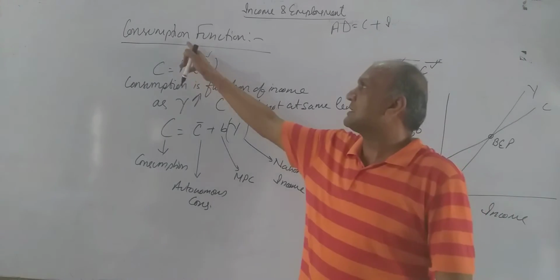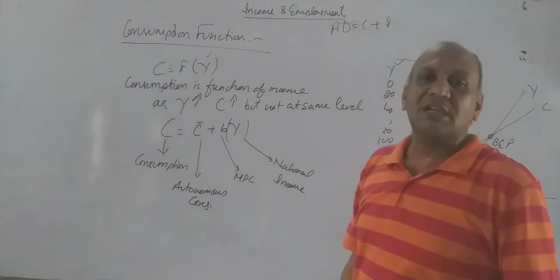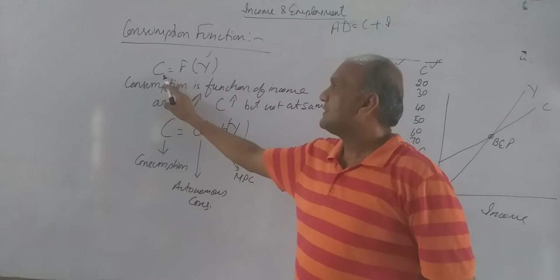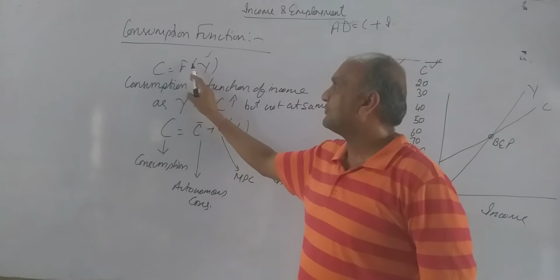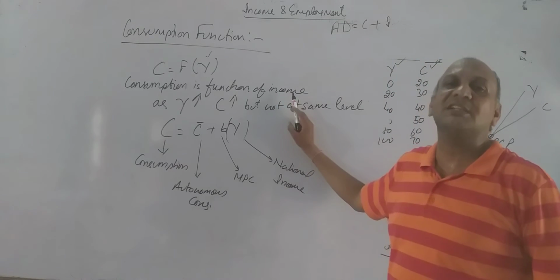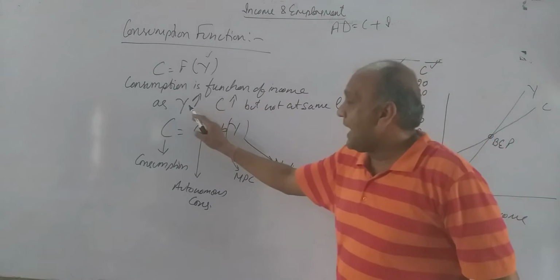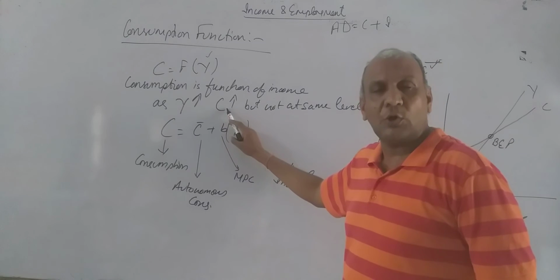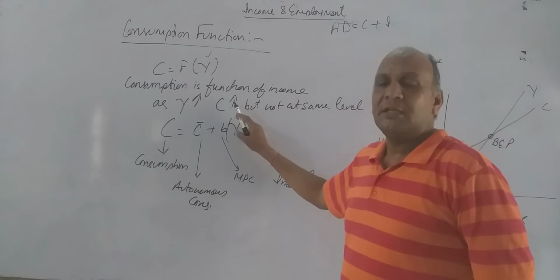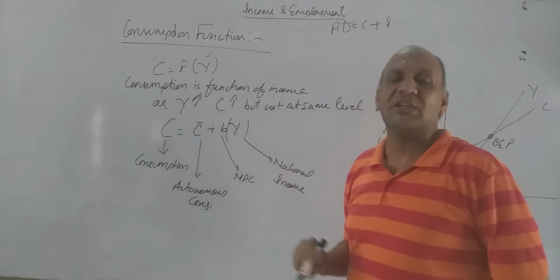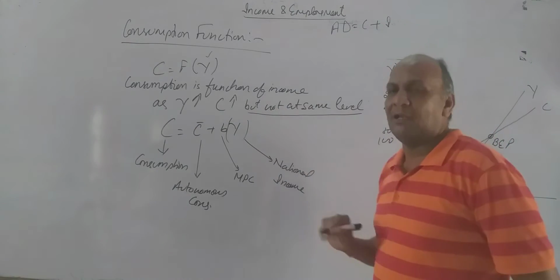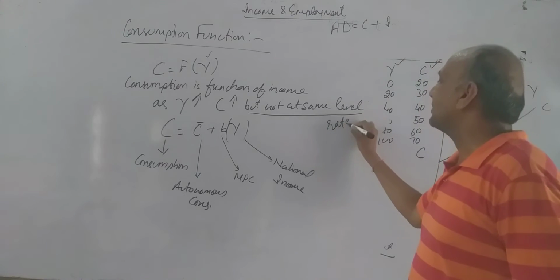Now we are going to discuss consumption function. What is consumption function? Consumption is function of income. C is equal to function f of Y. Consumption is function of income. What does it mean? It means as income increases, consumption also increases. It's a common phenomena everywhere कि जैसे जैसे इनकम बढ़ेगी हमारा कंजम्पशन भी बढ़ेगा. But remember, not at same level or not at same rate.